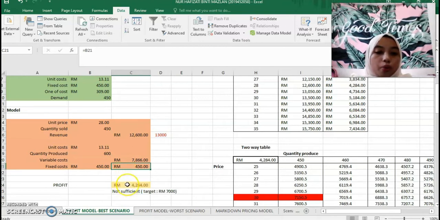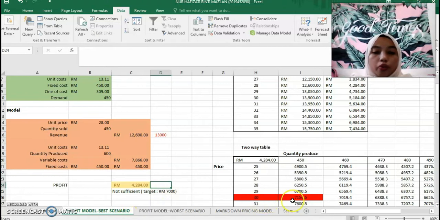And to gain the profit, revenue must be minus the variable cost and then the fixed cost, which gives a profit of 4,284 ringgit. It also did not achieve our target on the assumption, which is 7,000 ringgit for our profit.